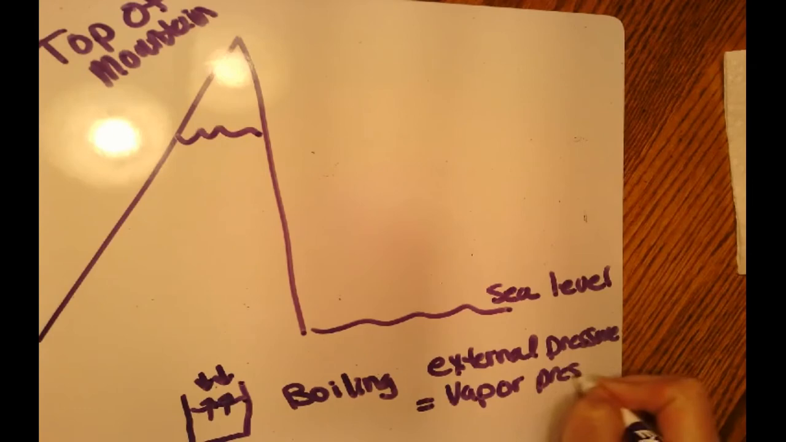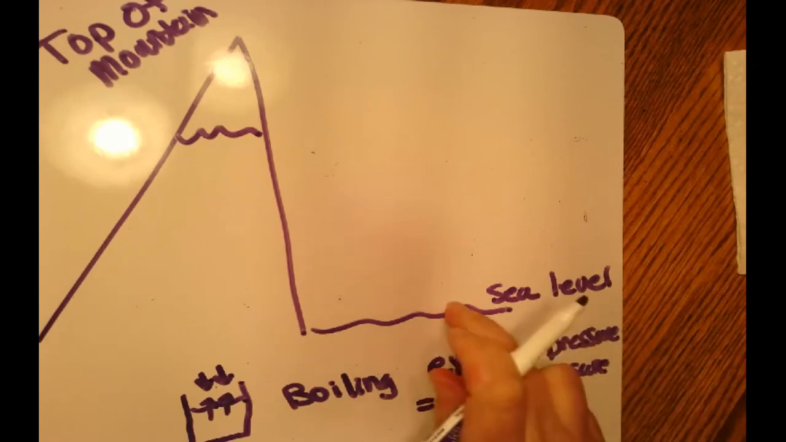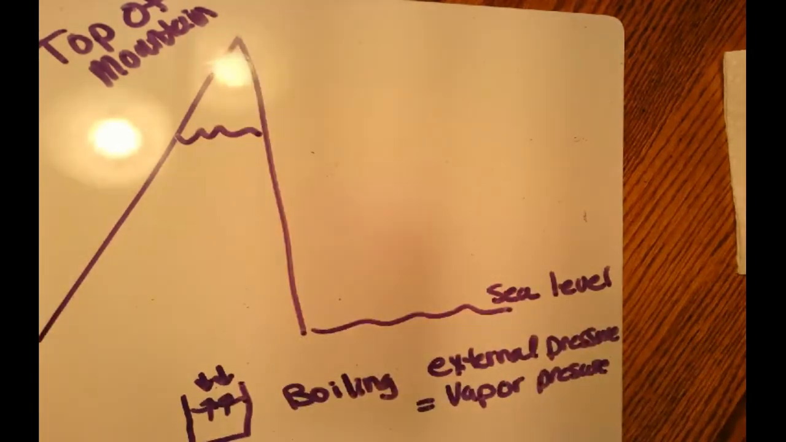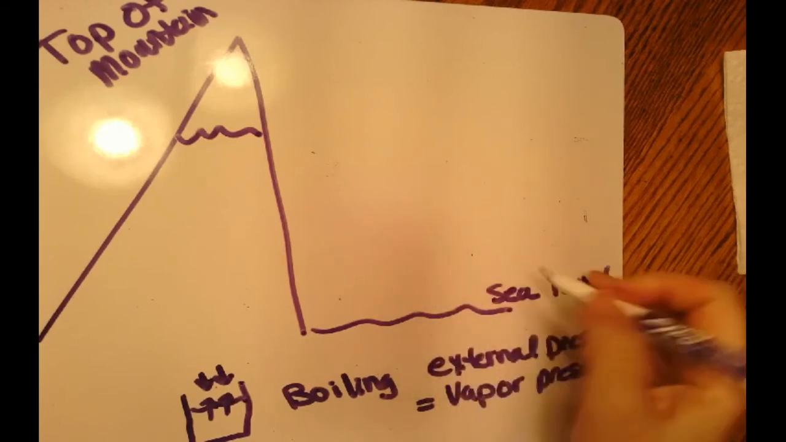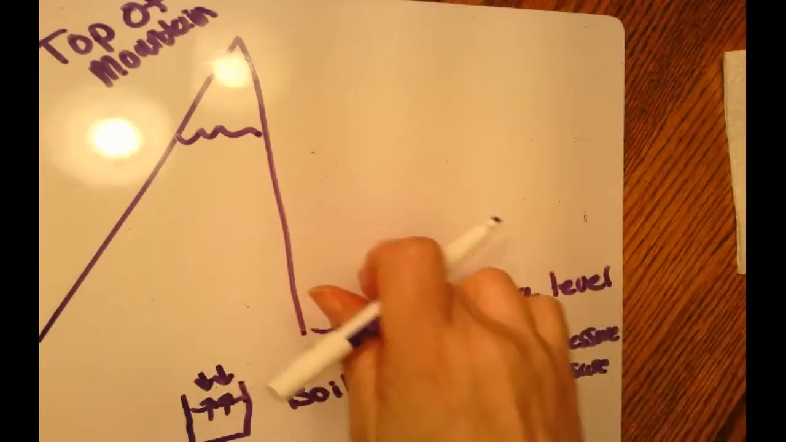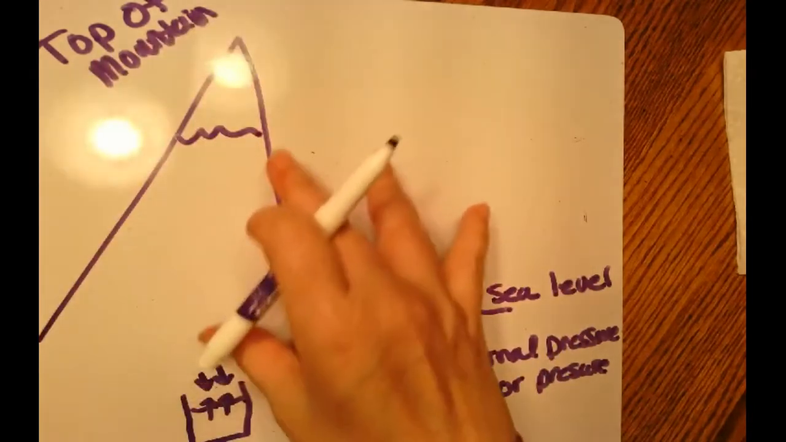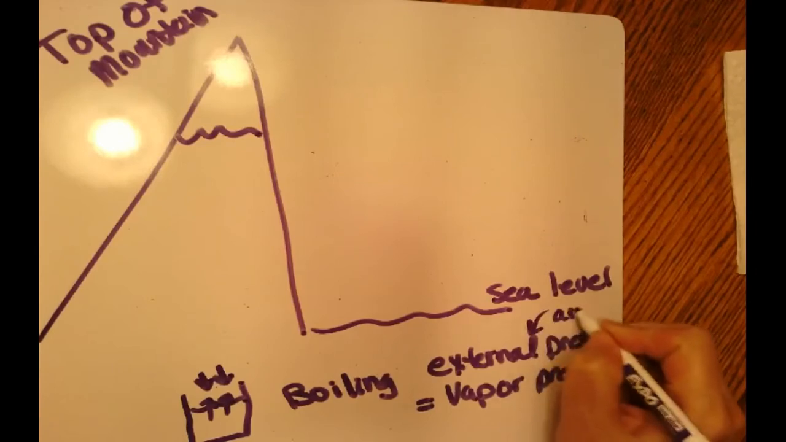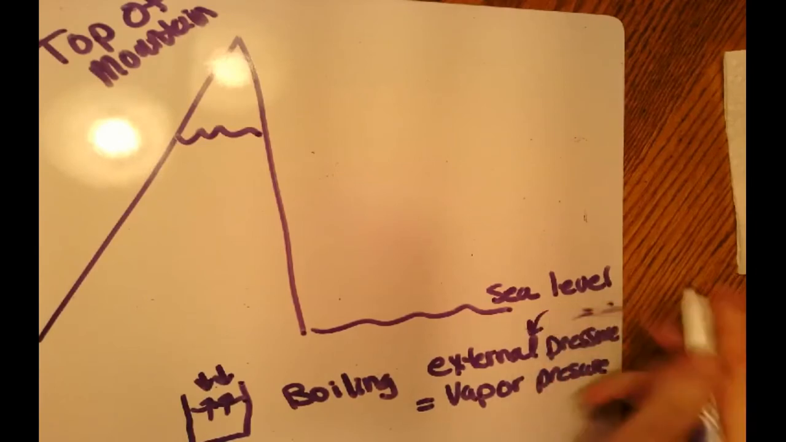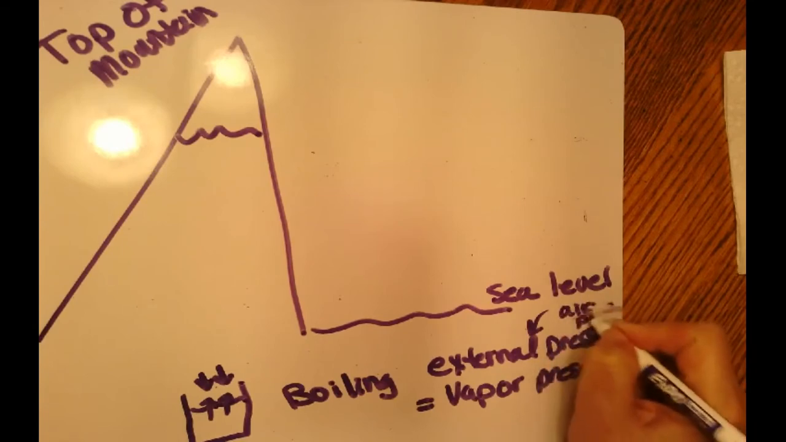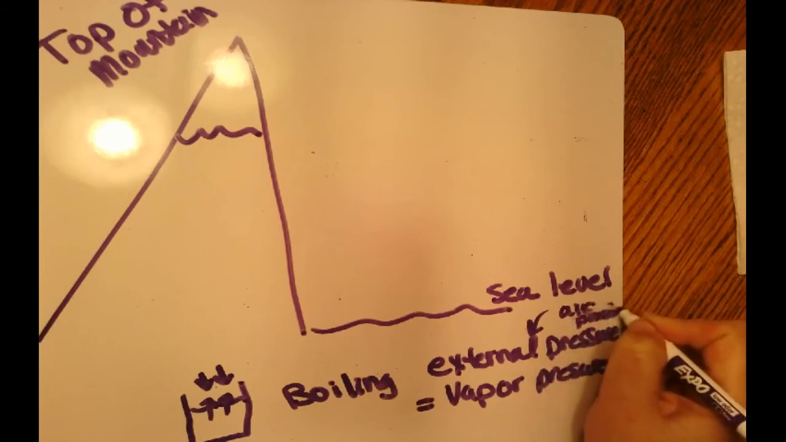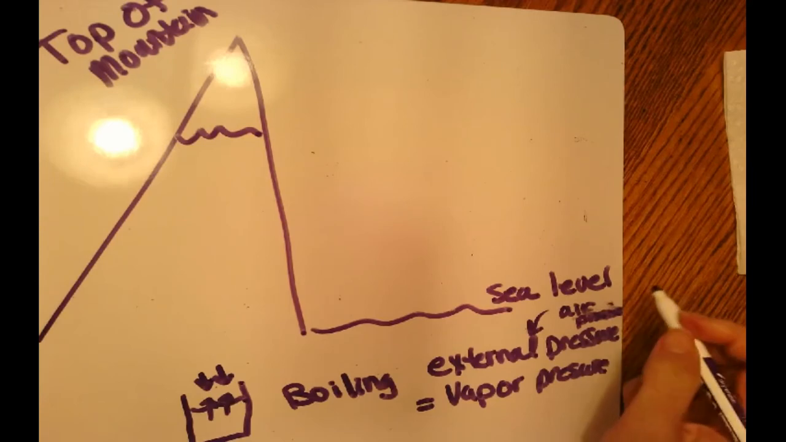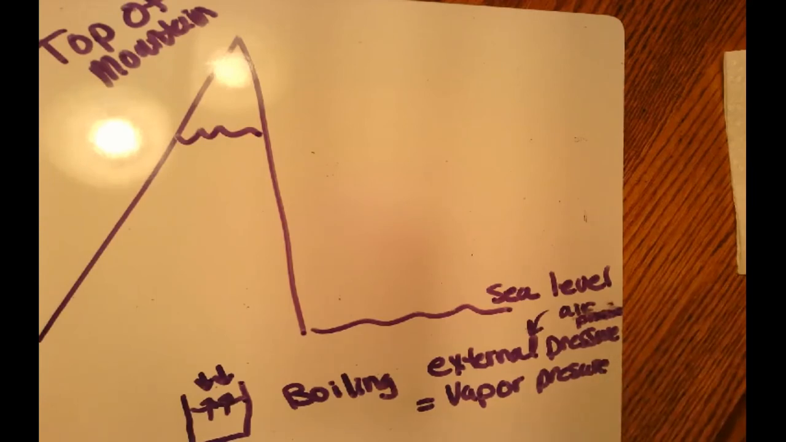So why do things boil at sea level differently than they boil on top of the mountain? And do they boil at a lower temperature or a higher temperature on top of the mountain? Well, let's talk about the difference in the external pressure. What is the external pressure? External pressure is just the air pressure. That's external pressure, and that's in your blue book. These are notes we took before.